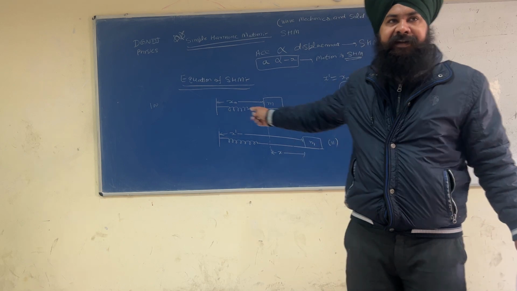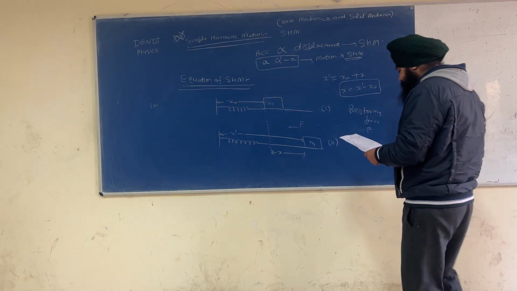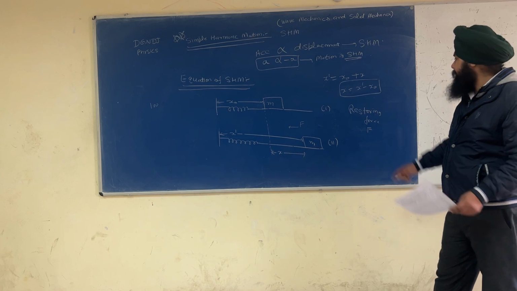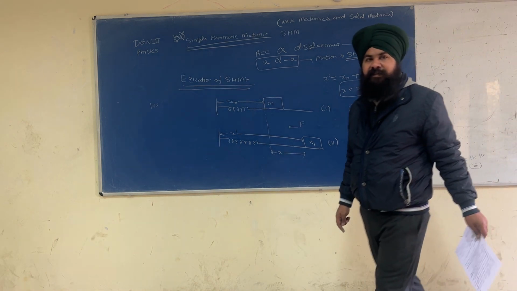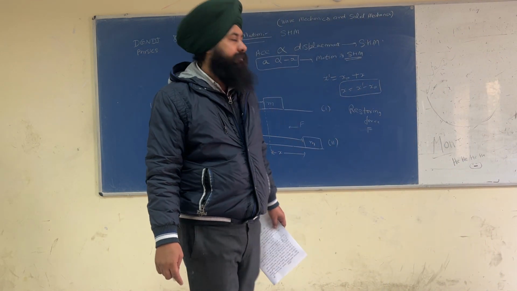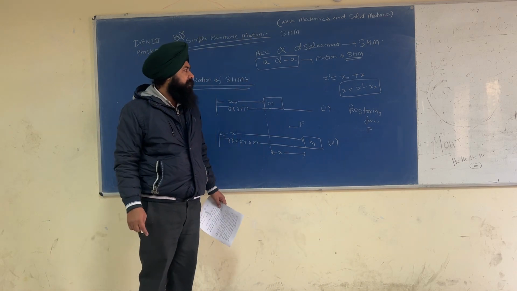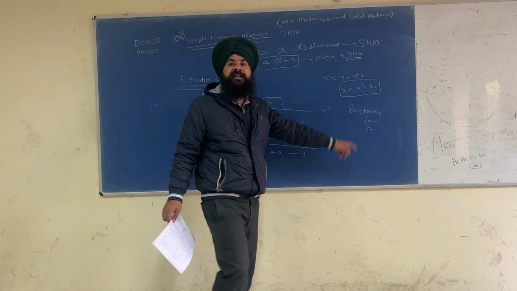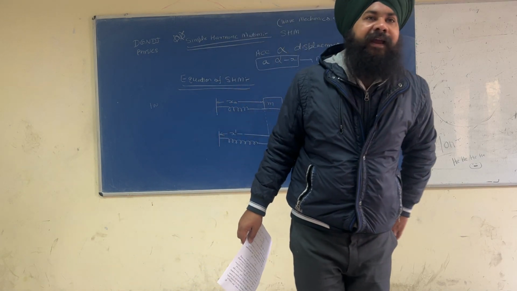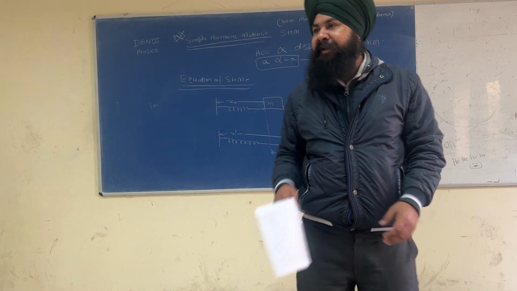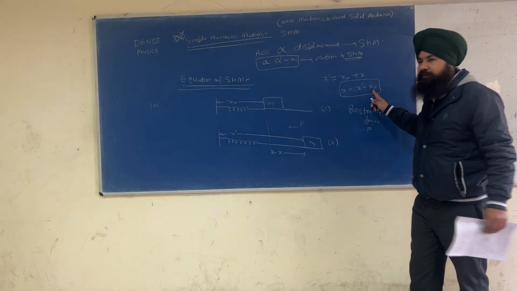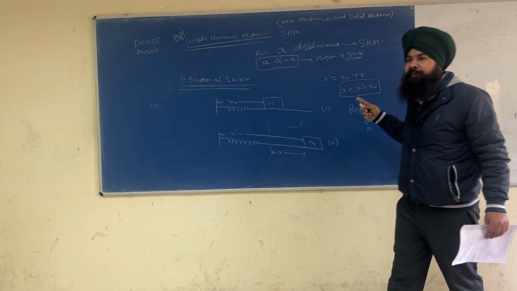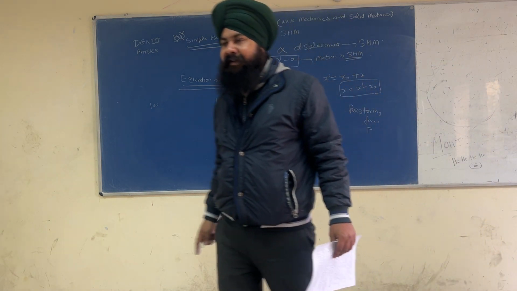Please write x is equal to x prime minus x naught. What is x? x is the extension in the length of the spring. And what is x naught? It is the equilibrium length or original length.